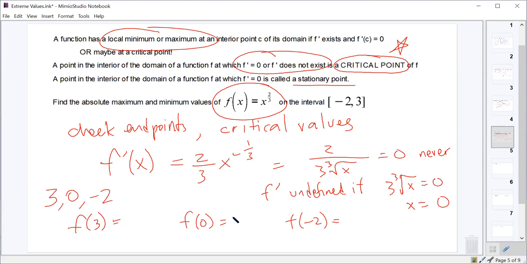F of 0 is 0. What about f of 3? That's the cube root of 9, right? And f of -2 is the cube root of 4. Okay? So which one of these is the largest?